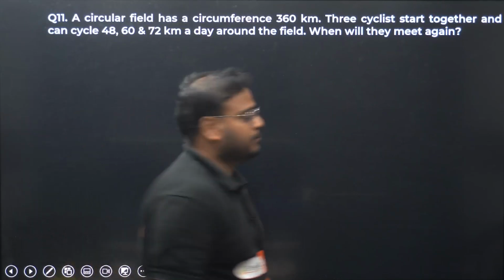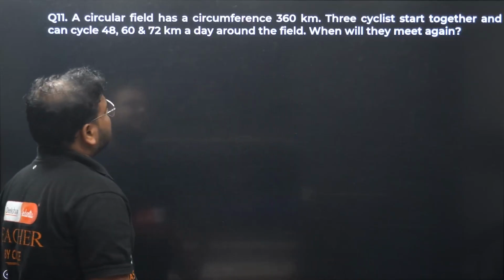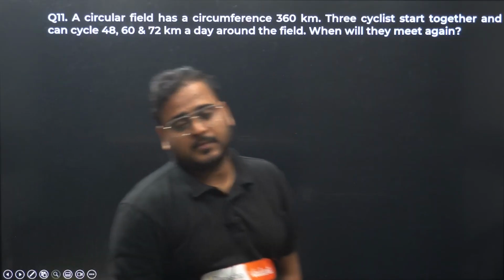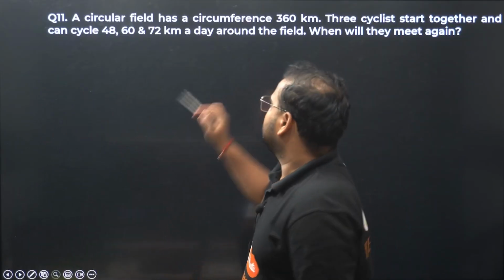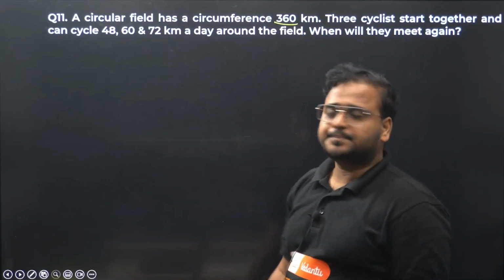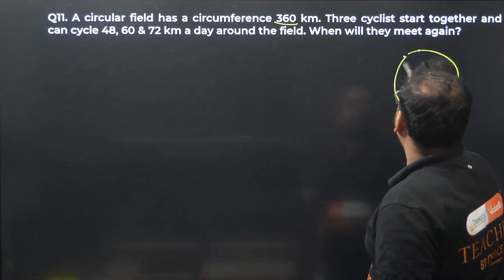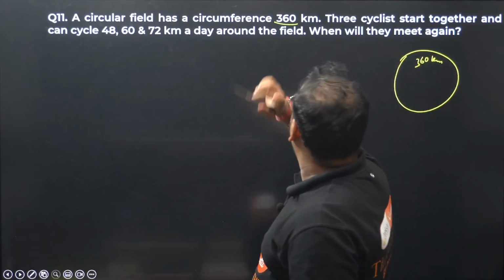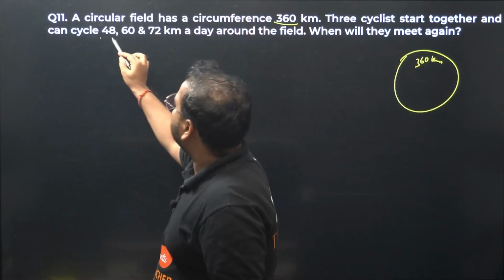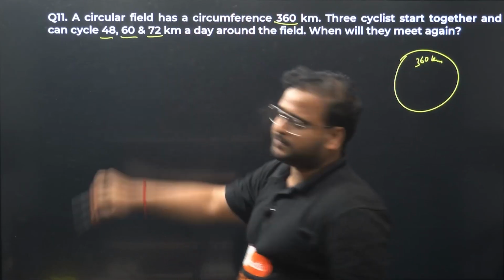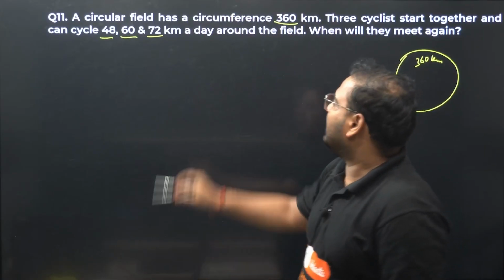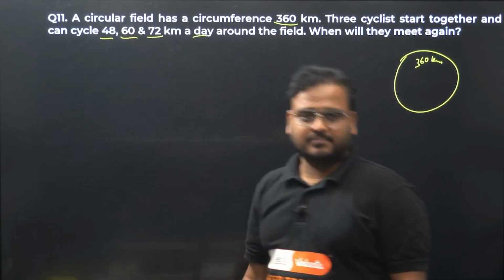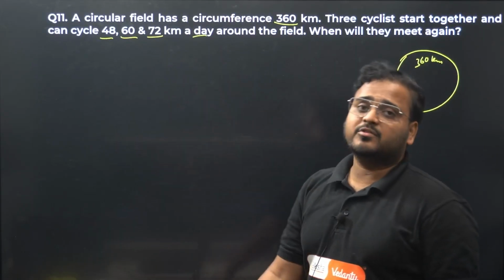Question number 11 now. A circular field has a circumference of 360 kilometers. Superb. 3 cyclists start together, and can cycle 48 kilometers, 60 kilometers and 72 kilometers in a day. In one day, number 1 goes 48, number 2 goes 60, and number 3 goes 72.